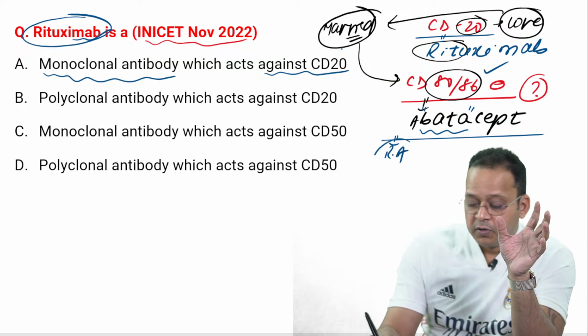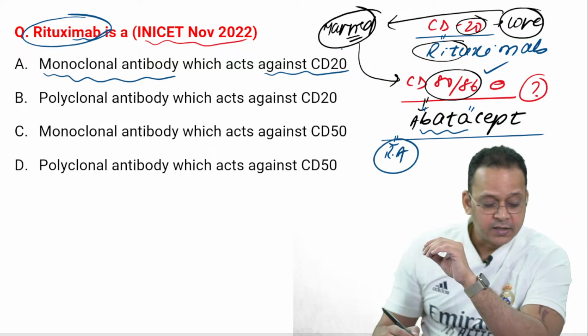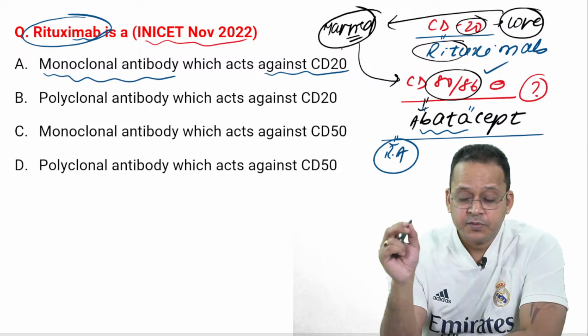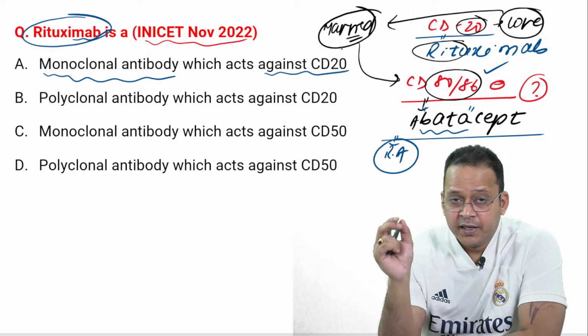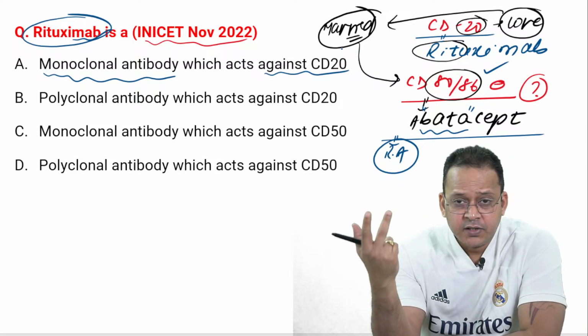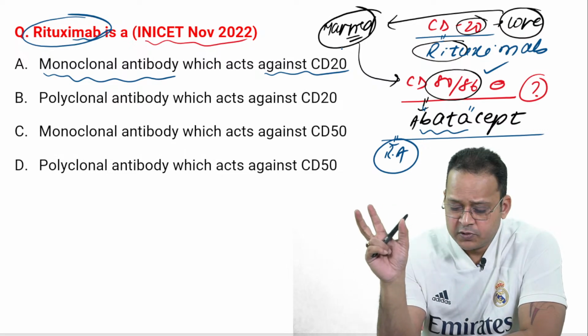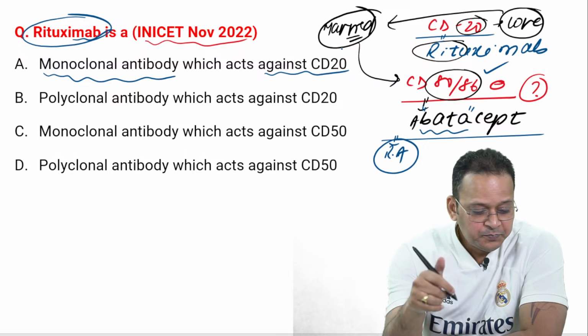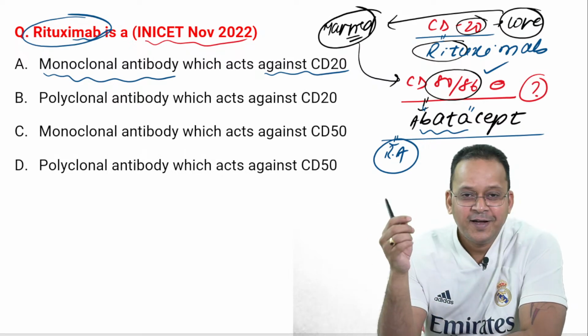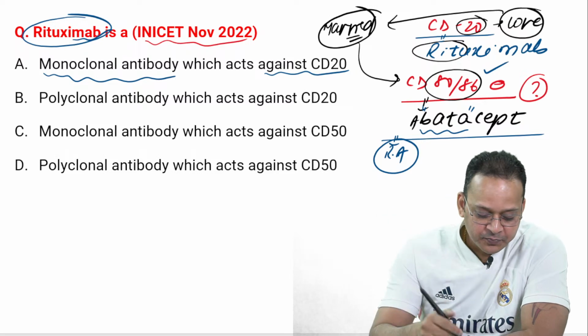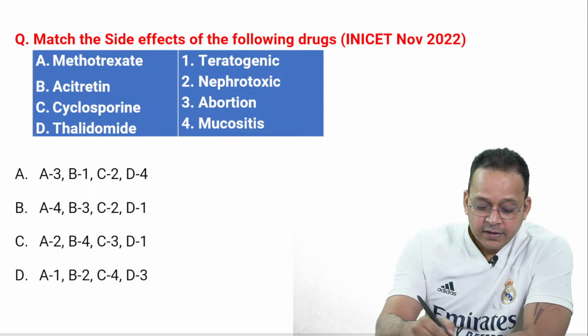Both are used for treatment of rheumatoid arthritis. So if they ask an MCQ on abatacept, it can be about its use, that is rheumatoid arthritis, and rituximab is the CD20 blocker. So this is just a small story to remember abatacept and rituximab, right? All right, let us move on.